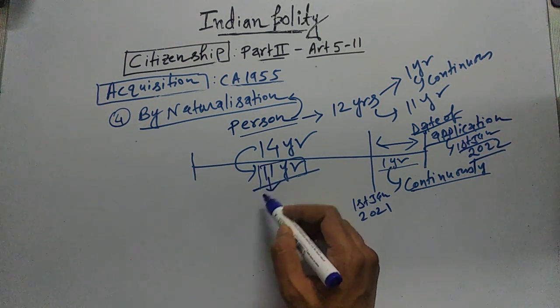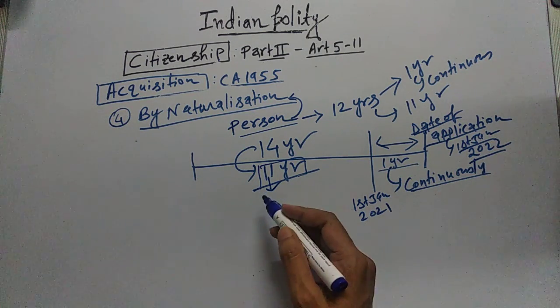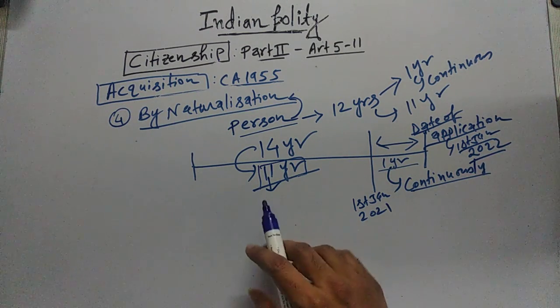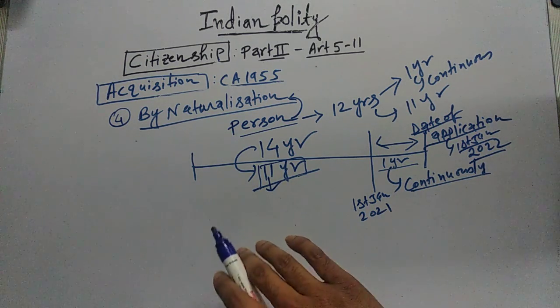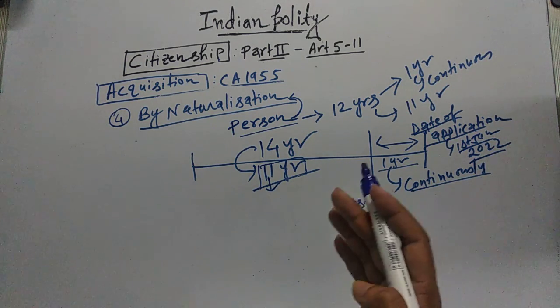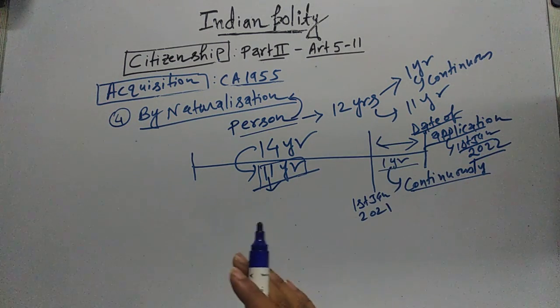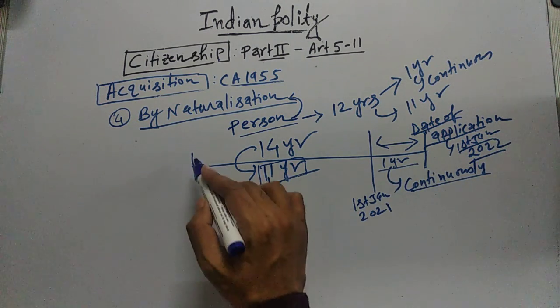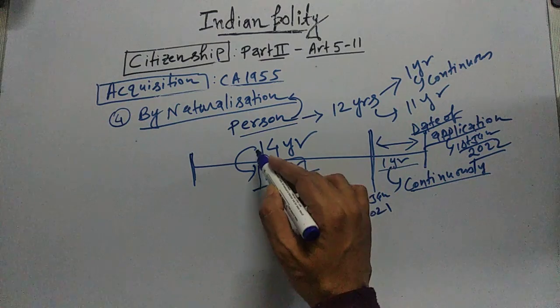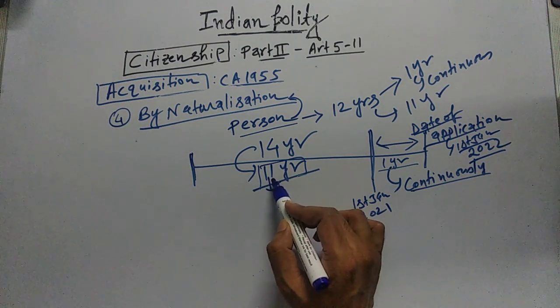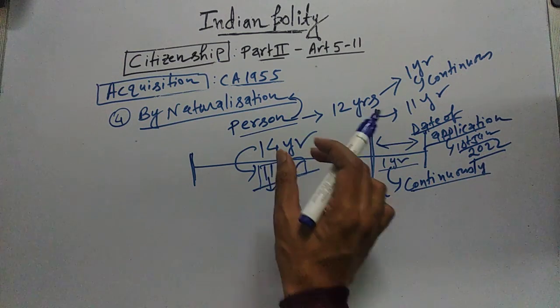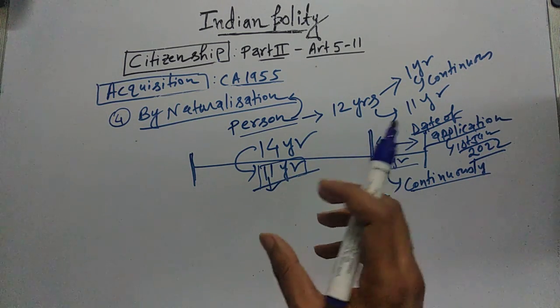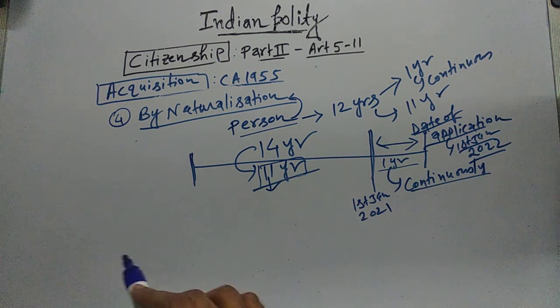And in these 11 years, there is no necessity that they should be continuous. So that person can come to India, stay in India for some time, then again go back abroad, then again come back to India. That person can do so. But in these 14 years, in total 11 years, that person should stay in India.